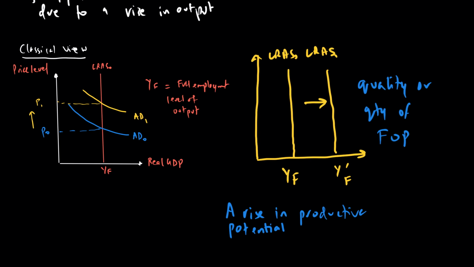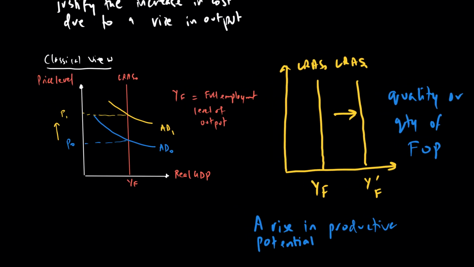So in our exams, we may see this kind of shape of LRAS, which is vertical, which means that we are producing at full employment, which also means that if the LRAS goes to the right, there is a rise in the quality or quantity of factors of production. And this LRAS is just like the PPC, therefore, which shows us the full employment level of output. And we say this LRAS shifting to the right is like a rise in productive potential, which is also sometimes called economic growth.